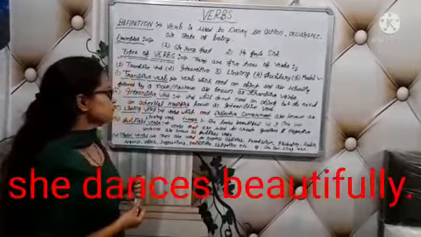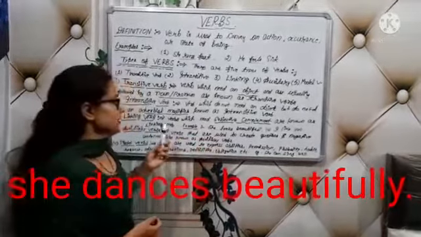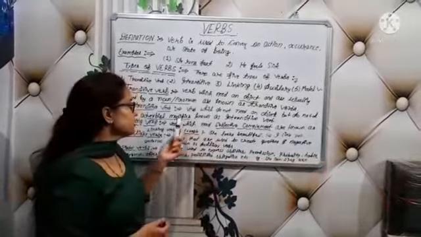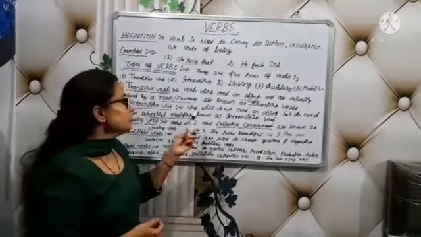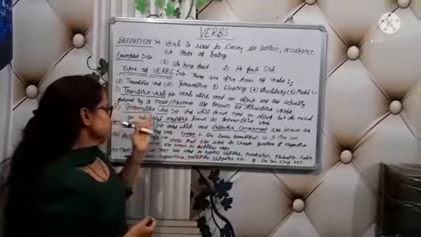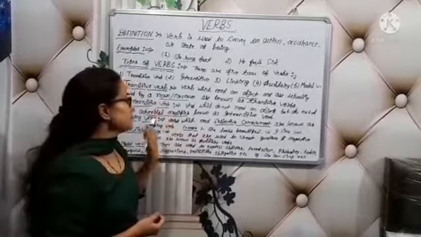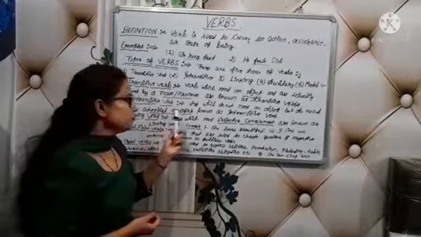For example, she dances beautifully. Dances is a verb and beautifully is an adverbial modifier because it expresses how the verb is done.